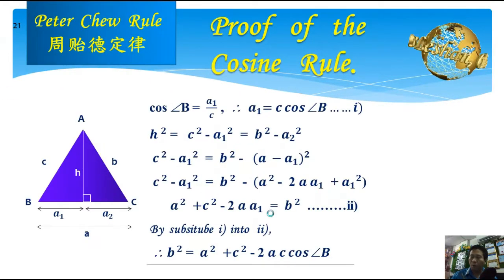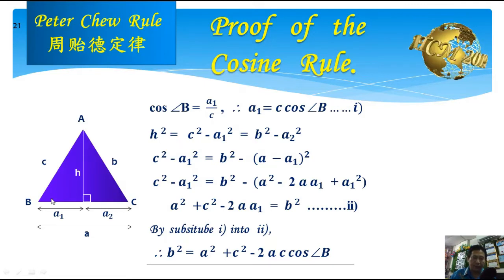Let us see also the proof of the cosine rule. We can see cos B equals a1 divided by c, adjacent divided by hypotenuse. Then we get a1 equals c cos B. We let it be equation 1.